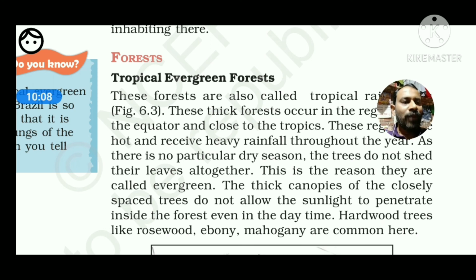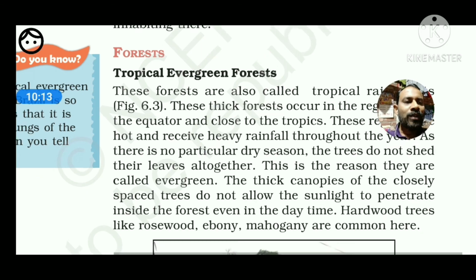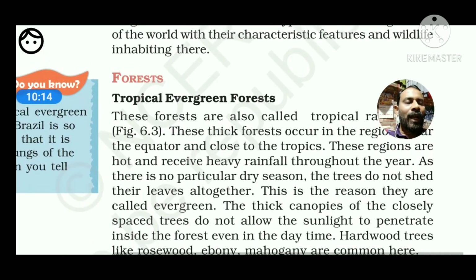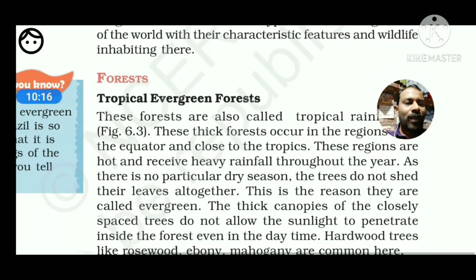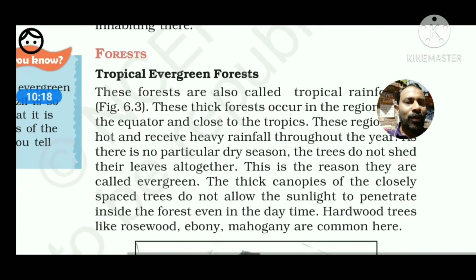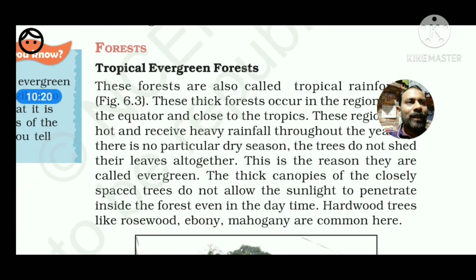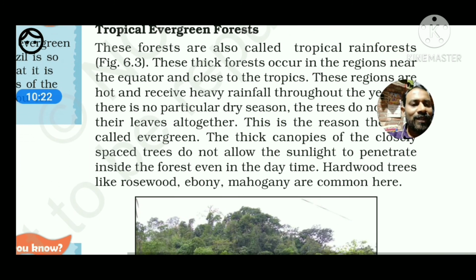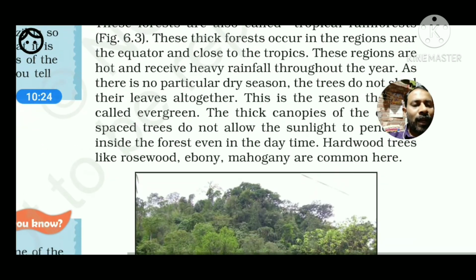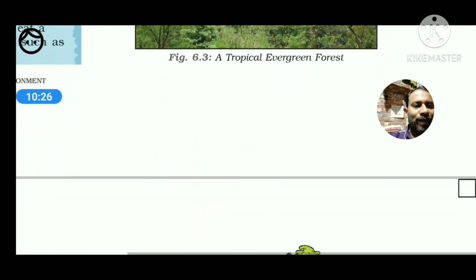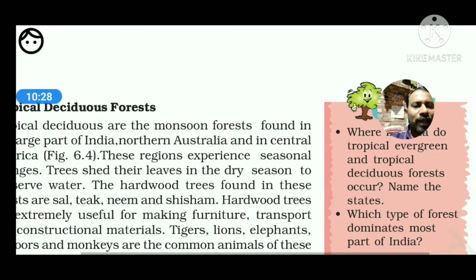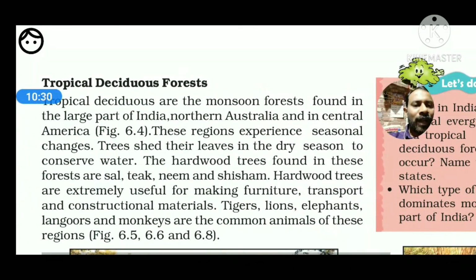This makes the major difference between them. The tropical evergreen forests do not shed their leaves in a particular season, whereas in winter or during the dry season, the tropical deciduous forest sheds its leaves. This is the major difference.